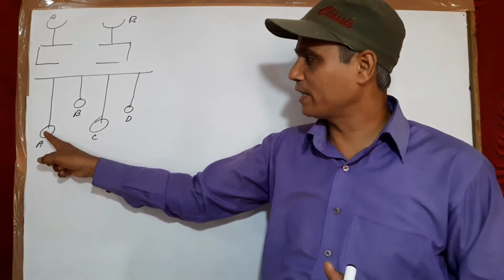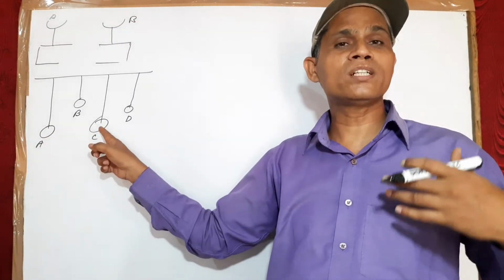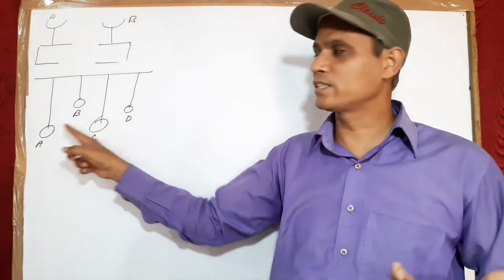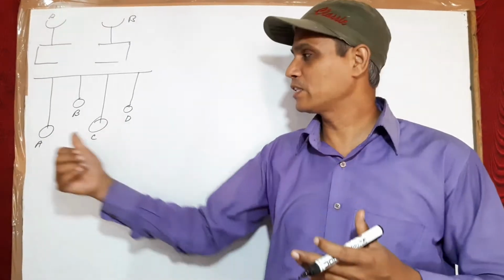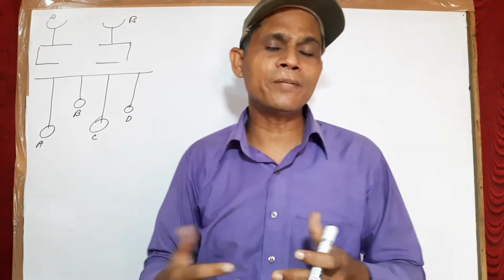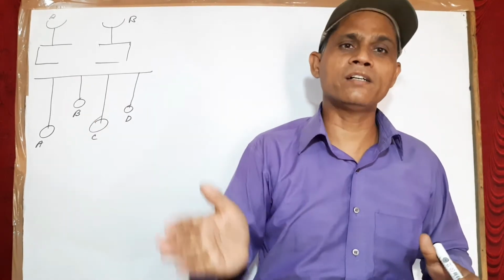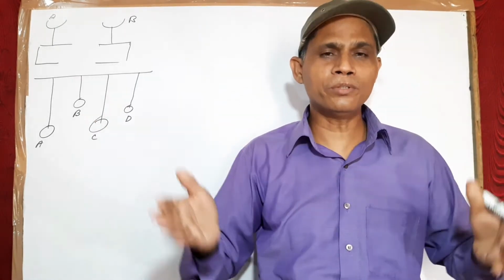Because the length of pendulums A and C is the same, and you know that frequency depends upon length. Since the lengths are the same, the frequency of A matches the natural frequency of C. Therefore C also oscillates with higher and higher amplitude due to resonance.